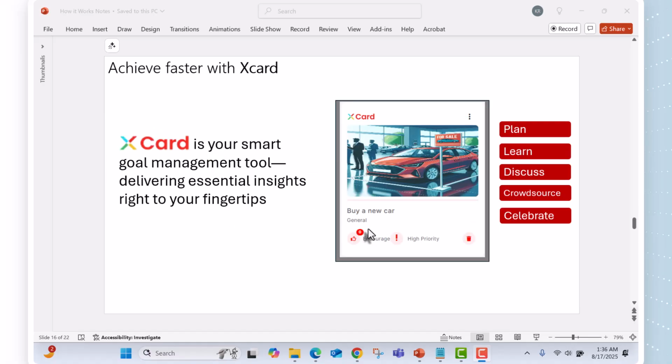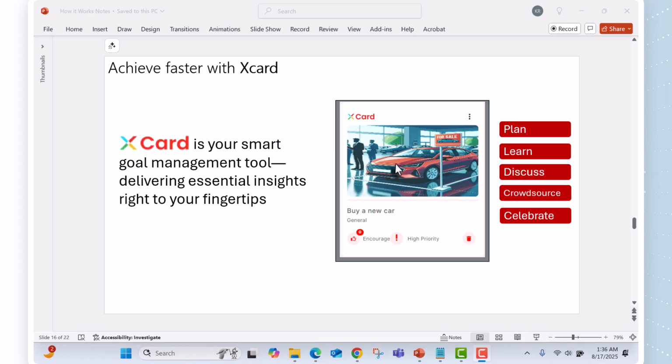In today's fast changing world, there is so much information out there, with so many apps promising to help you achieve your goals. Oftentimes you feel overwhelmed, and that slows you down. That's where Xcard comes in. Xcard is your smart goal management tool, powered by Isha AI, delivering essential insight right to your fingertips that helps you make informed decisions.